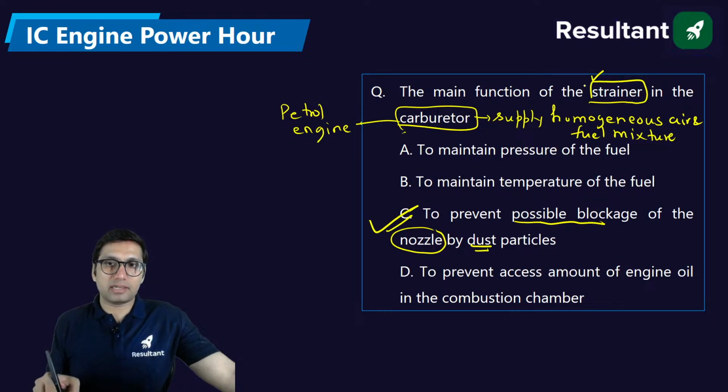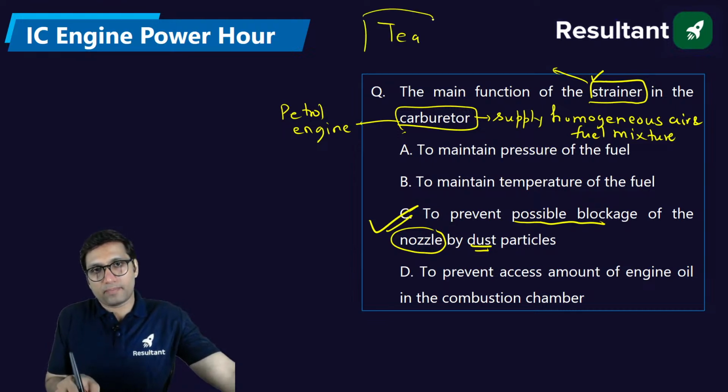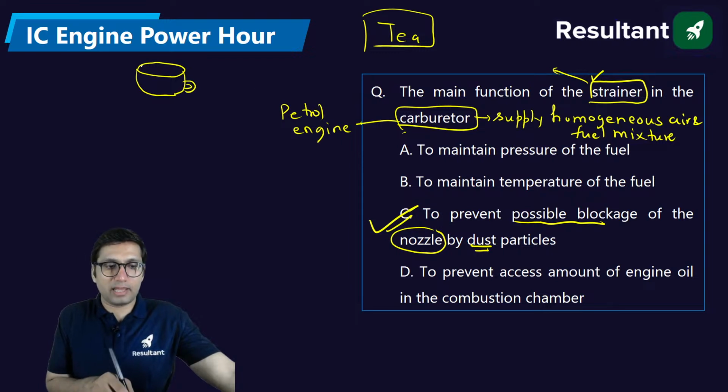Basically, a strainer is like what we use for straining tea. You all drink tea. When we have to pour the tea in the cup, we don't put the tea directly inside the cup.